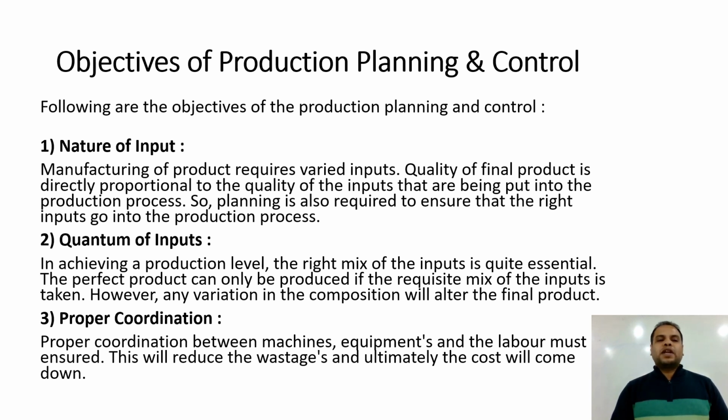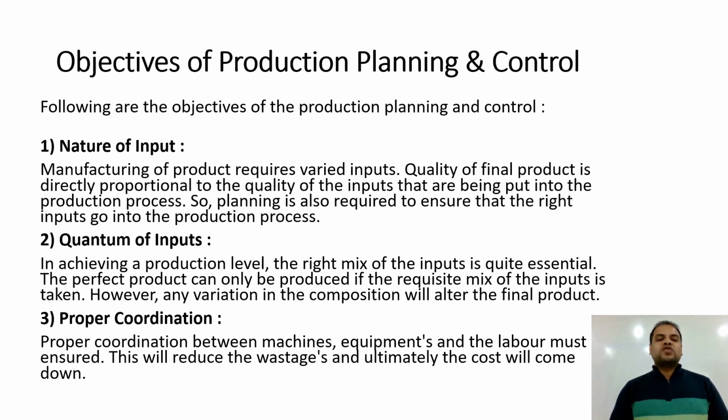The second objective of production planning and control is quantum of inputs. It means quantum is related with the quantity. In achieving a production level, the right mix of the inputs is quite essential. The perfect product can only be produced if the input quantity is sufficient, if the input quantity is according to the standard. However, any variation in the composition will alter the final product.